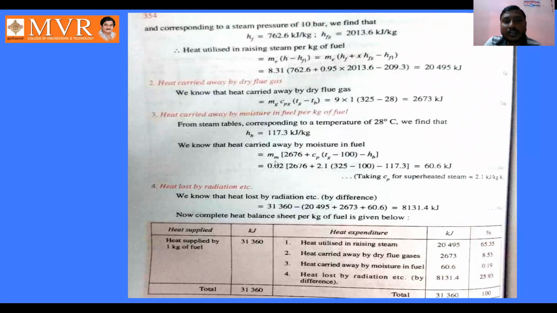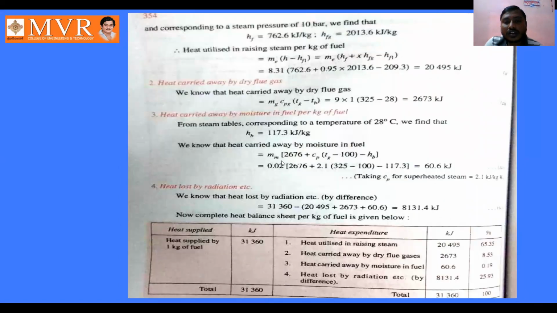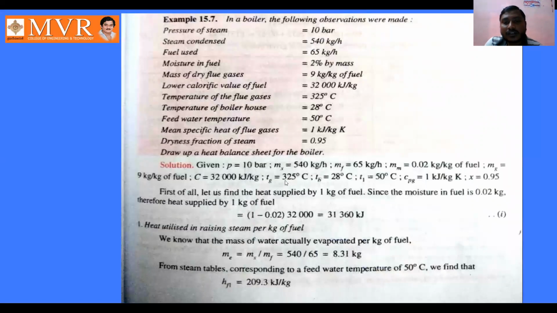Hence, we are substituting the known values: the mass of moisture in fuel is 0.02. Substituting in this equation, 2676 plus Cp, which is 2.1. Here we have the Cp value.